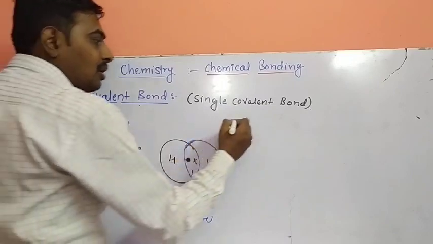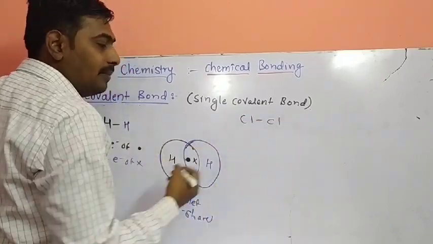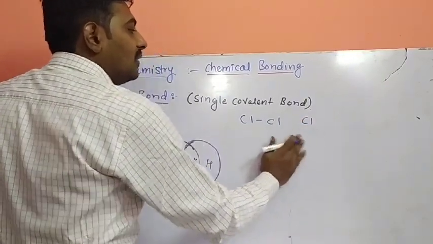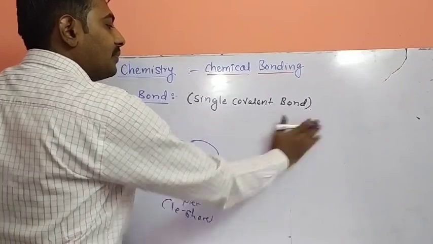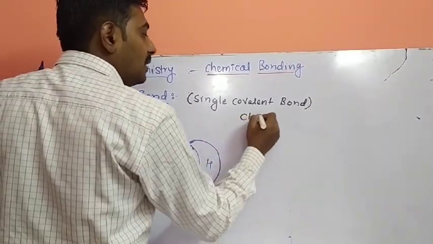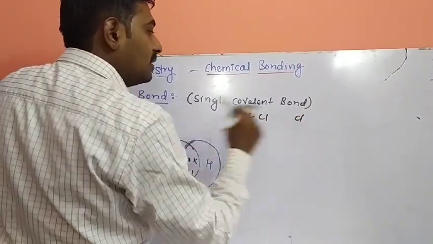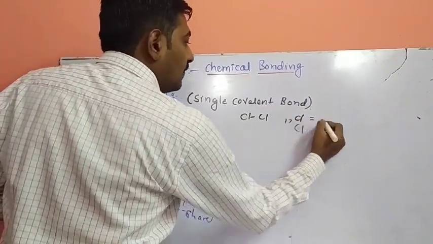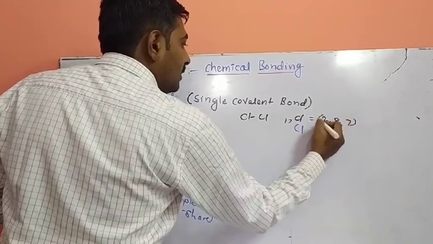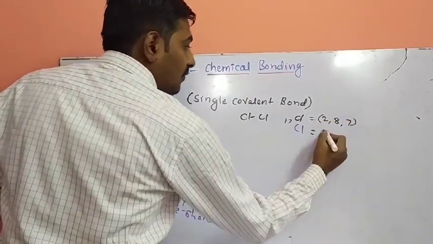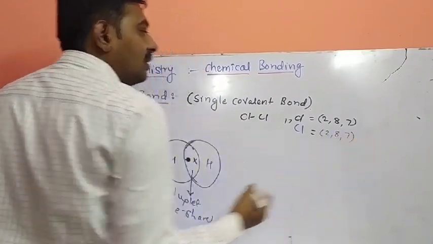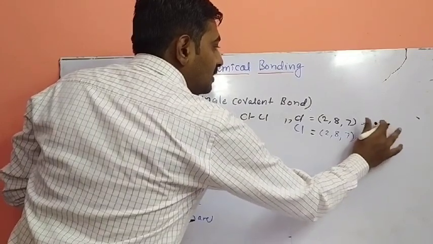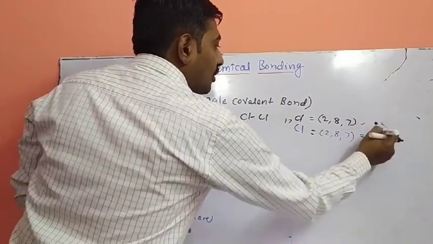We'll see a second example: chlorine, a single bond between chlorine atoms. What is the electronic configuration of the first chlorine? This is the first chlorine and this is the second chlorine. Atomic number 17, electronic configuration 2, 8, 7. Same with the second chlorine, electronic configuration 2, 8, 7. The first chlorine's electrons are denoted by dots, and the second chlorine's electrons by crosses.